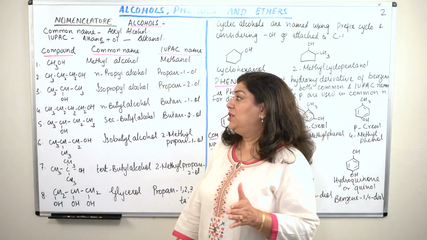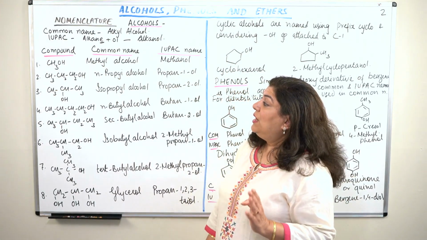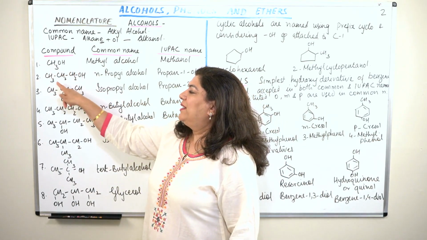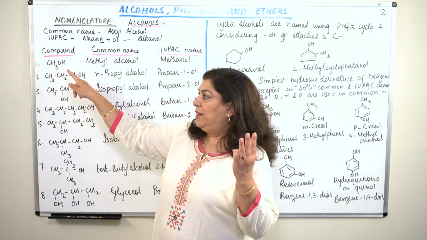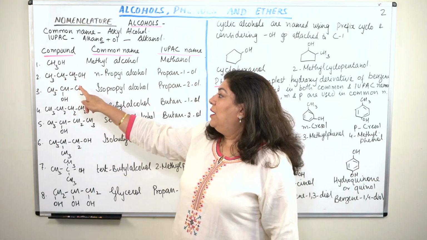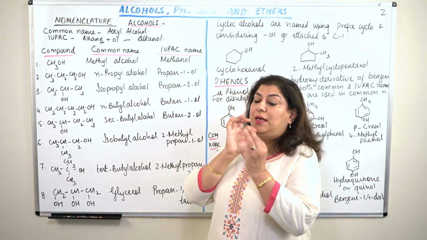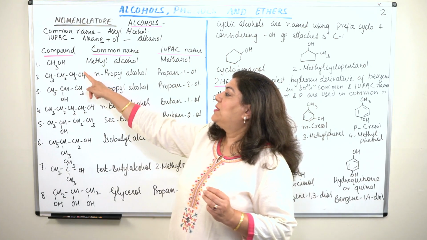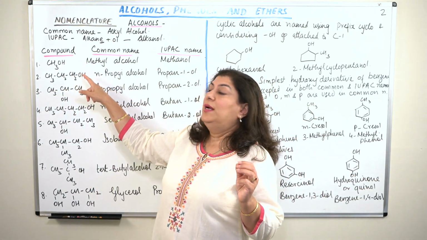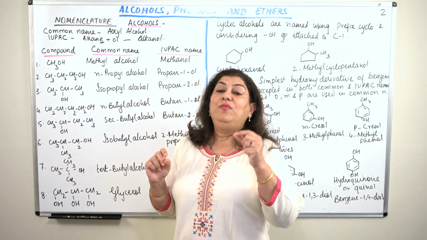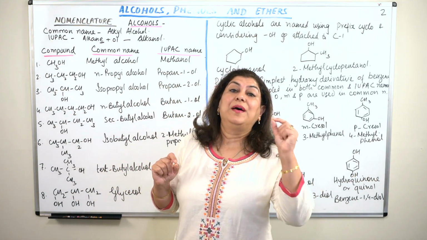But in IUPAC nomenclature, how will we name it? We will start counting the longest chain. The chain consists of 3 carbons, so it is propan and it is propanol. And the ol is attached to which carbon? I told you that whenever we choose the longest chain, the carbon that has the functional group or the substituent, we try to give it the lowest number.